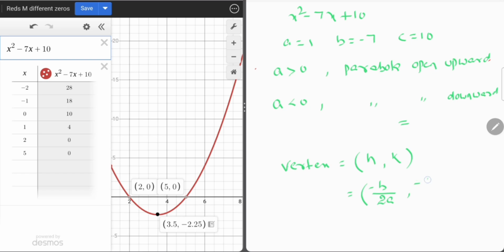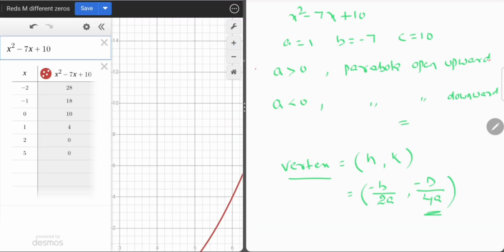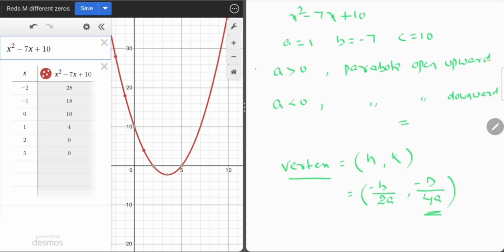What is the y coordinate? Minus D by 4a. Here in the vertex, whatever the y coordinate value is, it is the least value of the given quadratic equation. When we observe the graph, the graph is coming from the top, and here is the vertex. Here minus 2.25 is the least value, the minimum value.